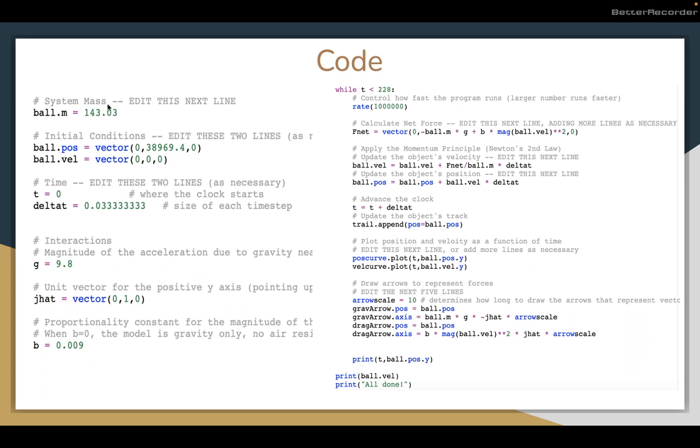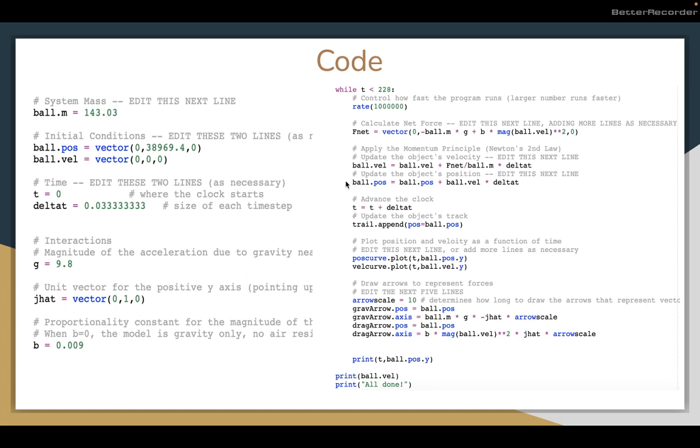So here we have the code. This is the mass that we had just discussed. This is the position and velocity, which will be updated constantly in the program. Here we have the time at 0, and then delta t, which was set to this because the video of his skydive was recorded on a 30 frames per second camera. Here we have g and then j hat, which is the directional vector that we will use to calculate drag. Here's b, which is the value that we'll use to calculate drag, and this had to be found through trial and error.